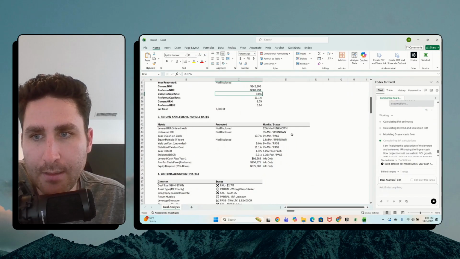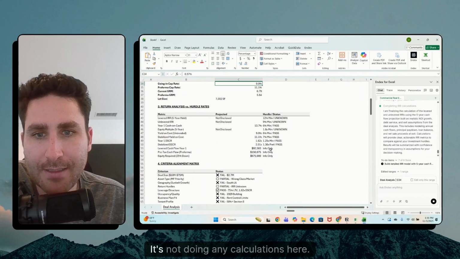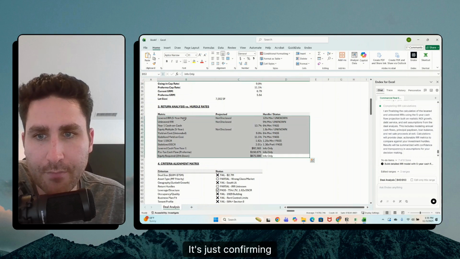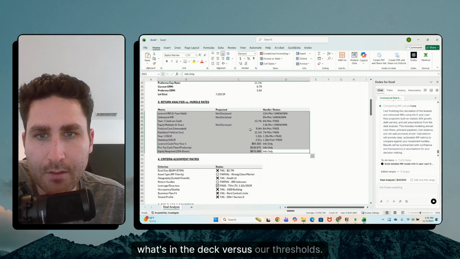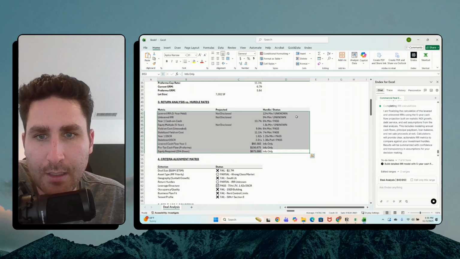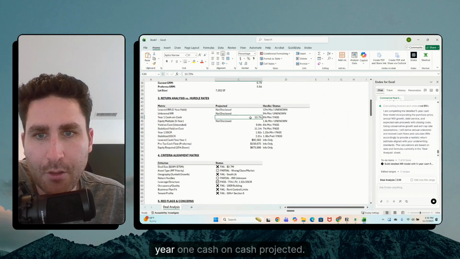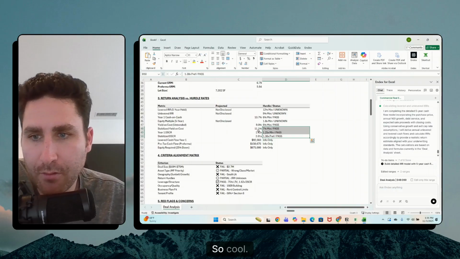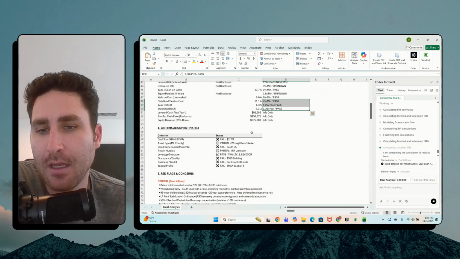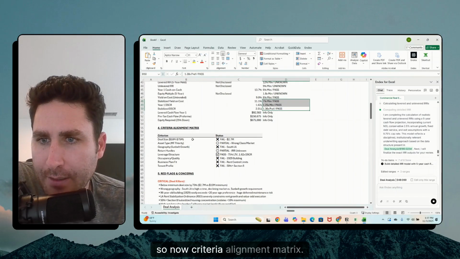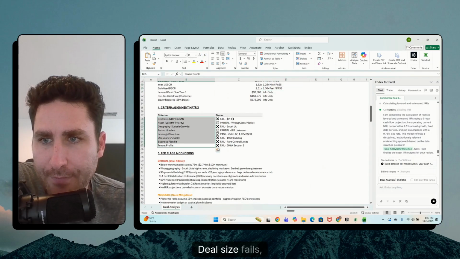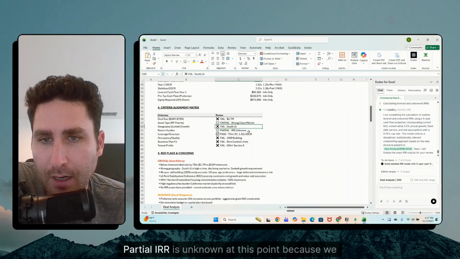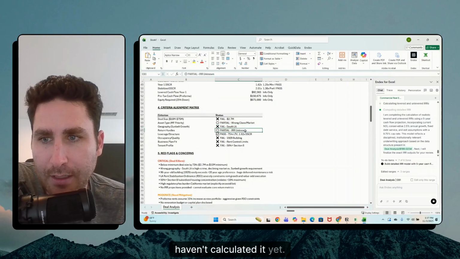Here's the deal snapshot. It says it's a going-in 9 cap. Wow. Okay. Return analysis versus hurdle rates. It's not doing any calculations here. It's just confirming what's in the deck versus our thresholds. Okay, so yeah, it's saying year 1 cash on cash projected is greater than our minimum. Anywhere it says pass, that means we hit that threshold, so cool. But again, it's just pulling from information in the deck. So now criteria alignment matrix: deal size fails, asset type partial, geography fail, return hurdles partial, IRR is unknown at this point because we haven't calculated it yet.